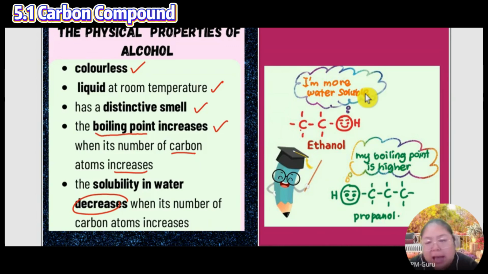So take XO, XO mixed with water is not easy to mix. If it is simple, okay, then it mixes together. So that means the alcohol is stronger with more carbon. There is a high boiling point, and also it is not easy to mix with the water. So these are all the characteristics of alcohol. Okay, this one is ethanol, only 2C. This one is propanol, 3C.